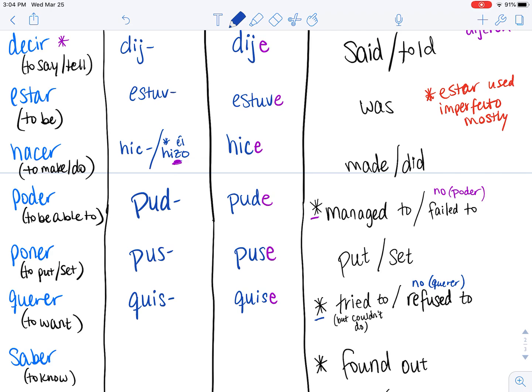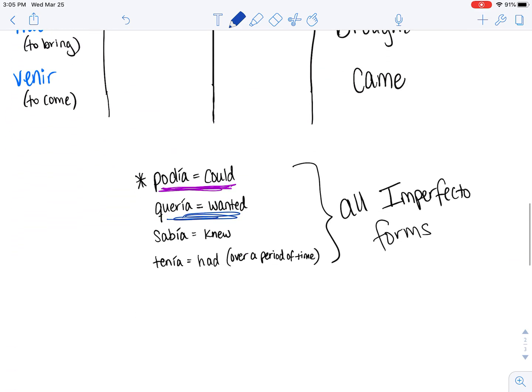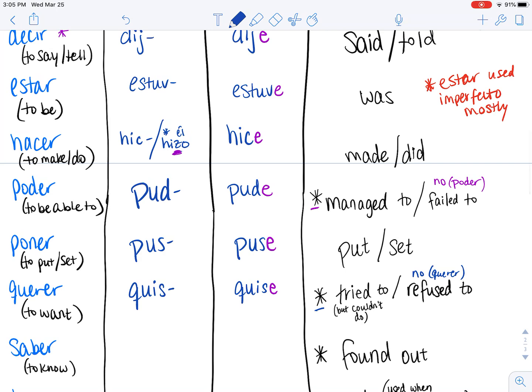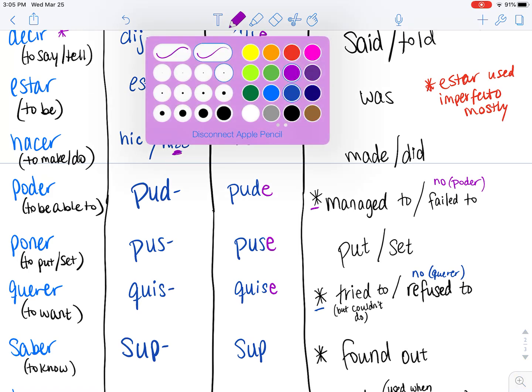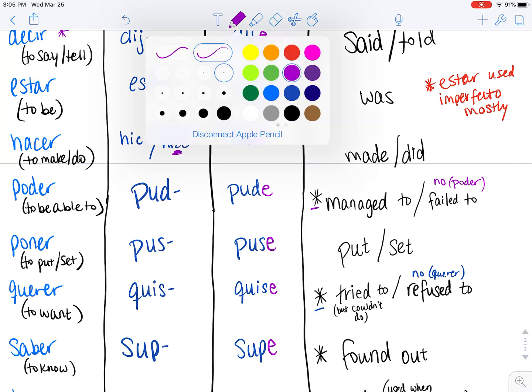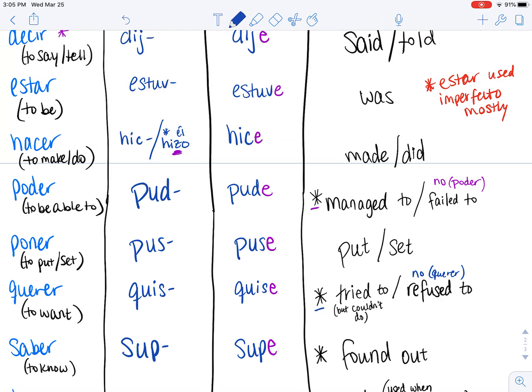Saber, to know, and that's to know facts or to know things. In the pretérito, it means that you found out something. Again, if we wanted to say I knew, you would say yo sabía. So, saber. Your new raíz is sup, not sup, sup. So if you want to say, I found out something, you'd say, yo supe.